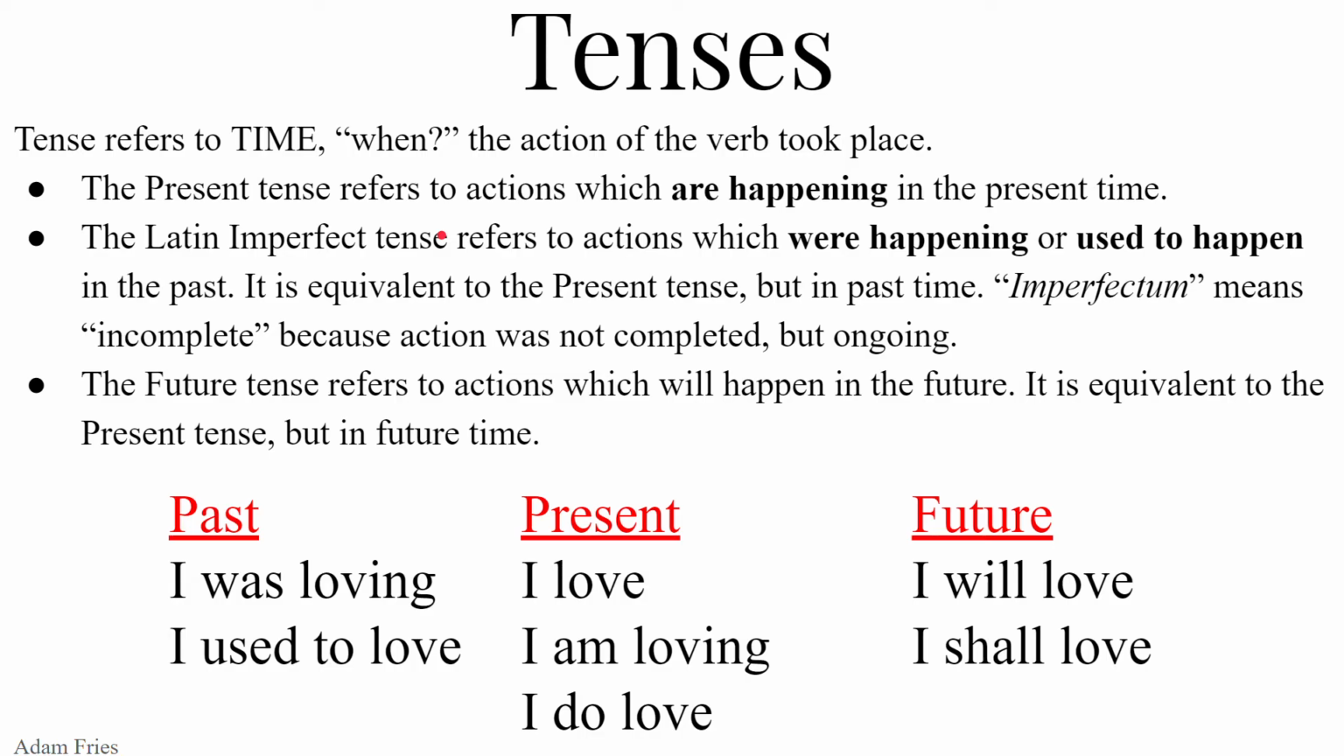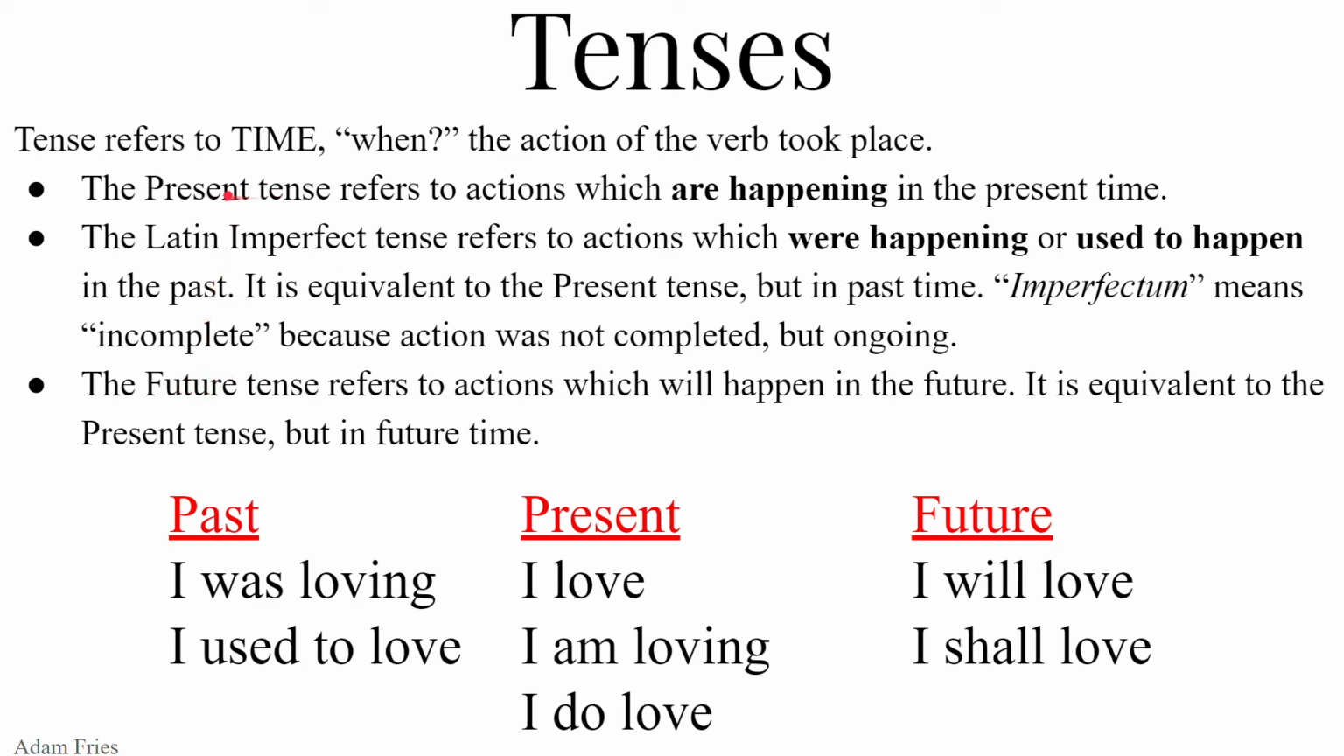So first, tenses. Tense, talking about verbs, person, number, and tense. Tense refers to time, when the action of the verb took place. So we know three tenses in Latin right now. They are the present tense, the imperfect tense, and the future tense.